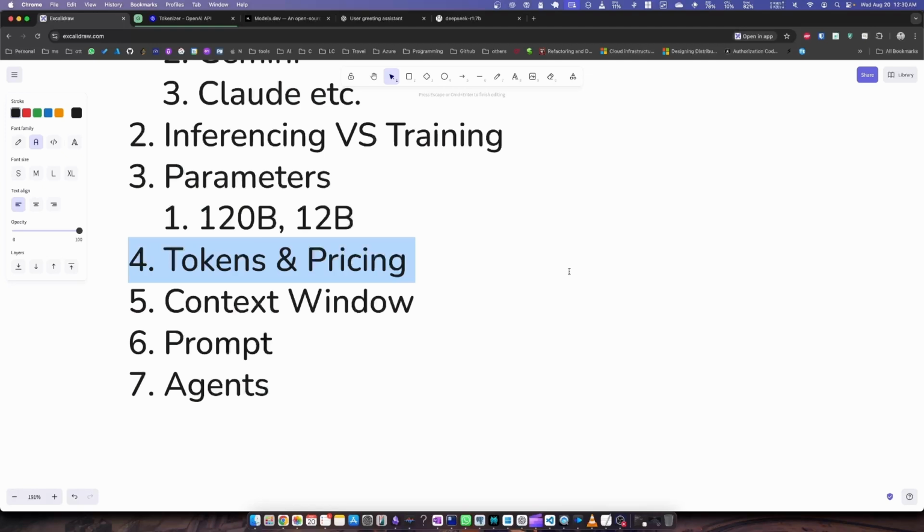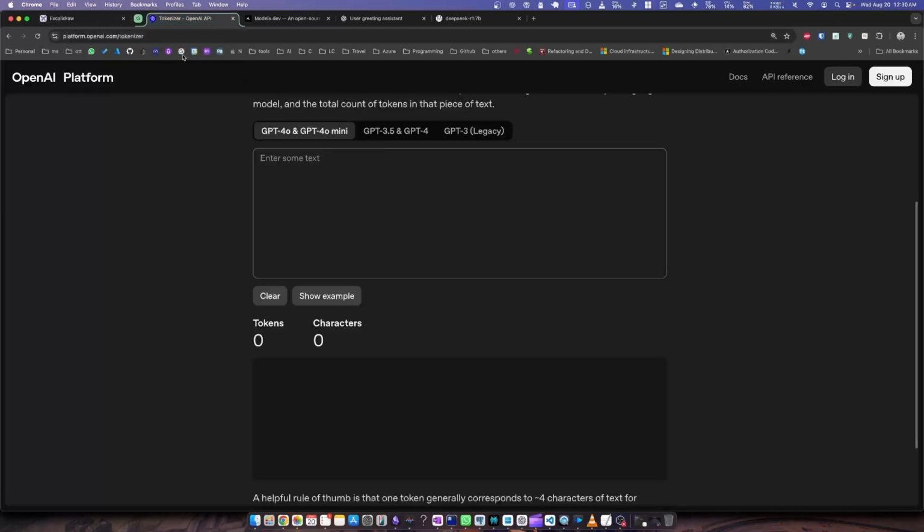So what are tokens? Tokens are chunks of text that models process. A token could be a whole word or a part of a word. A very basic thing we can see from a token perspective is the way OpenAI takes whatever you're typing and converts it to tokens. There's a simple website called Tokenizer. We can go and see how OpenAI treats our words and converts them to tokens, and then we can even take that series of numbers and convert it back to text.